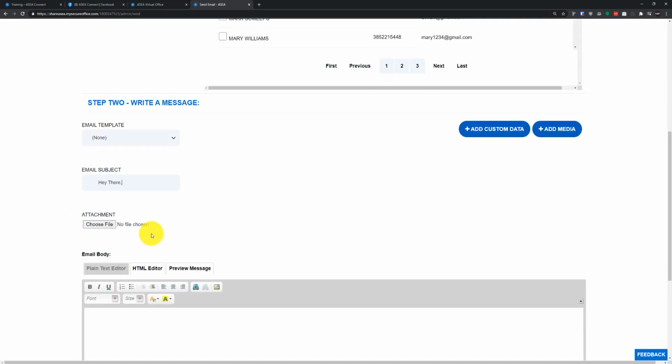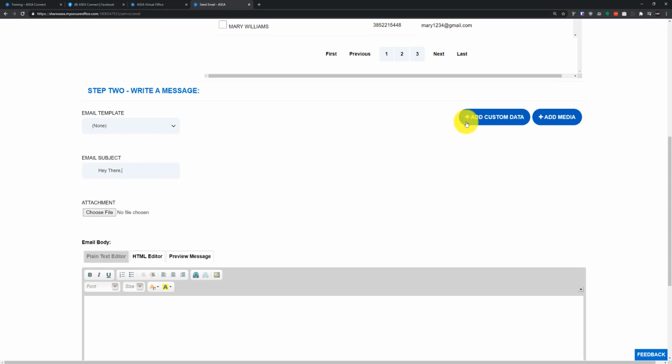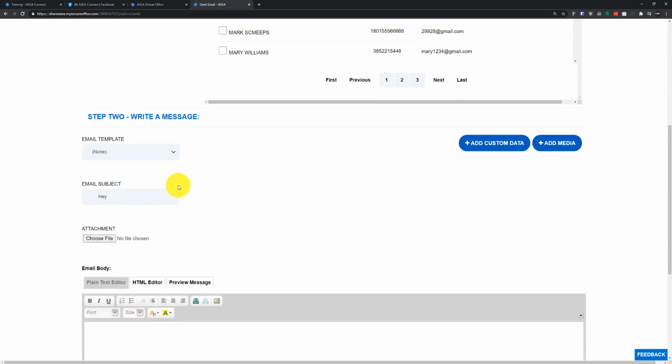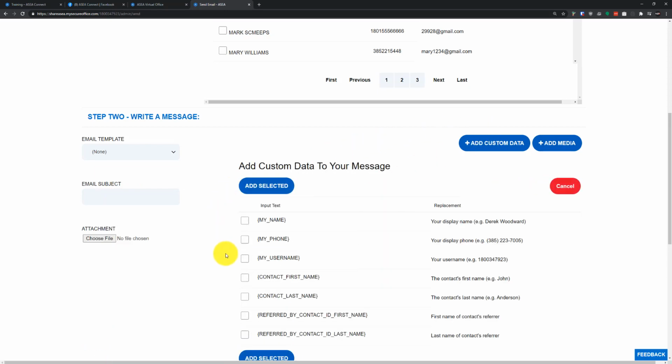So let's just add a basic subject line here. Now what's nice here is you can also use the contact's first name, which I know a lot of you guys have been wanting to do for a while, and we now have that power to do so. We have this Add Custom Data button here. So instead of just making it generic, like hi, friend, or things like that, you can also call them out by their first name. So let's go to Add Custom Data, and let's find contact first name.